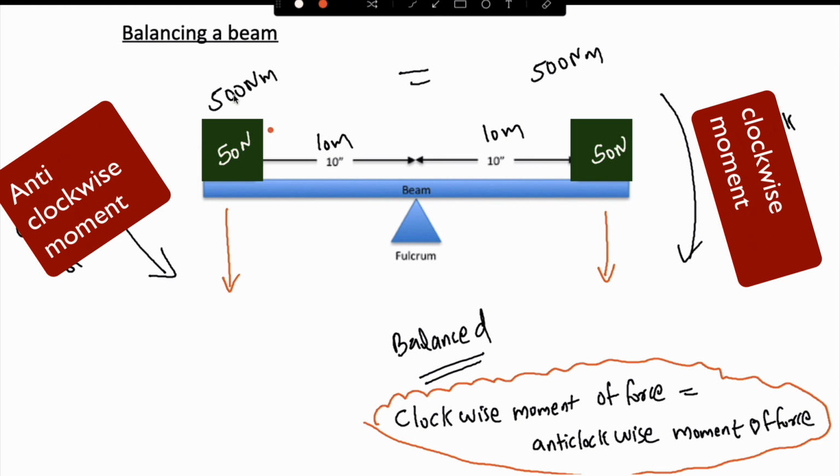Here the clockwise moment of force is equal to the anti-clockwise moment of force. Both are cancelling, that's why it's not rotating. It's not going to rotate because it is balanced.